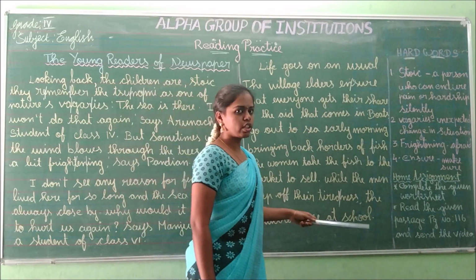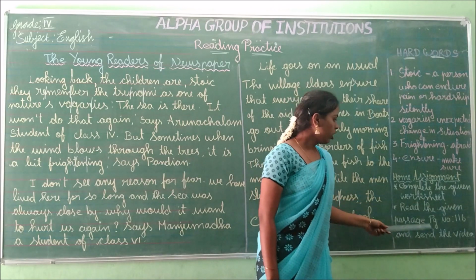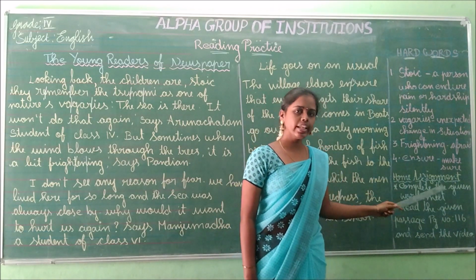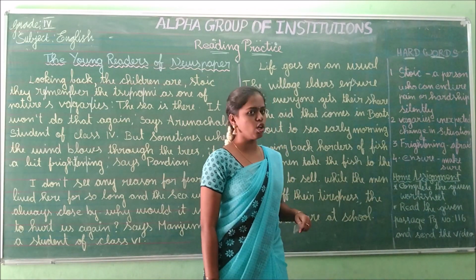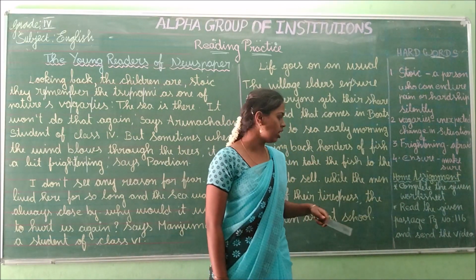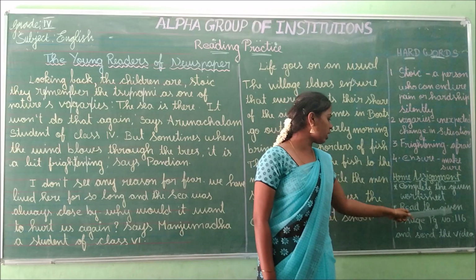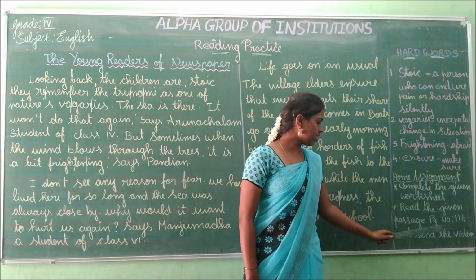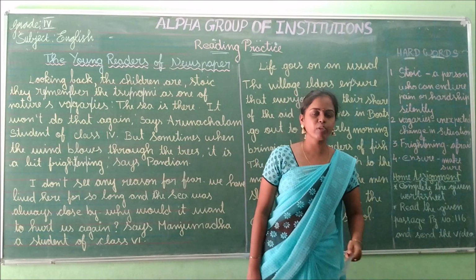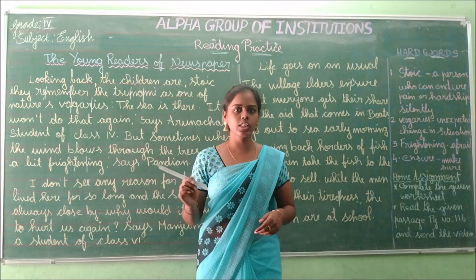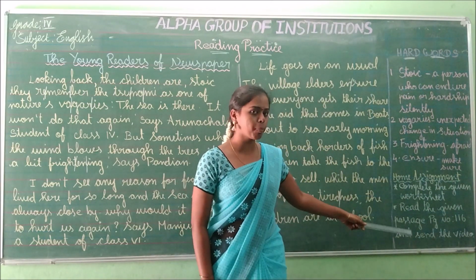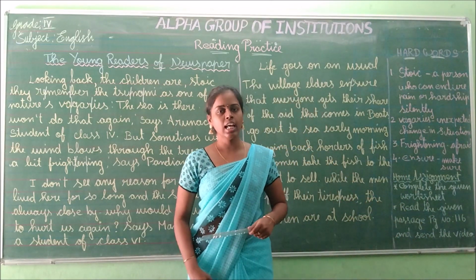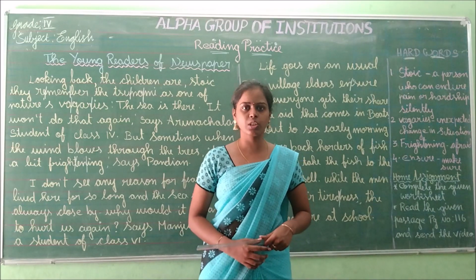At last, we will go for the home assignment. Your home assignment is to complete the given worksheet. You will be getting a PDF with this video. You have to complete that worksheet. Then the next one is to read the given passage, page number 116, and send the video. This passage is given in your book, page number 116. You have to record this and send that video in your school group.